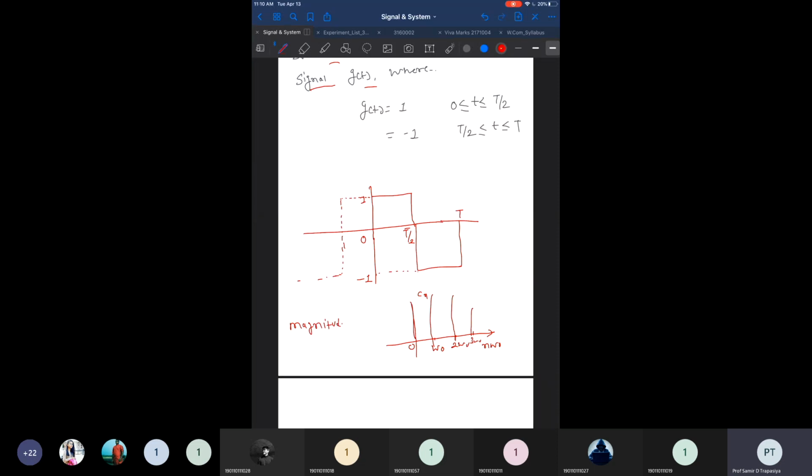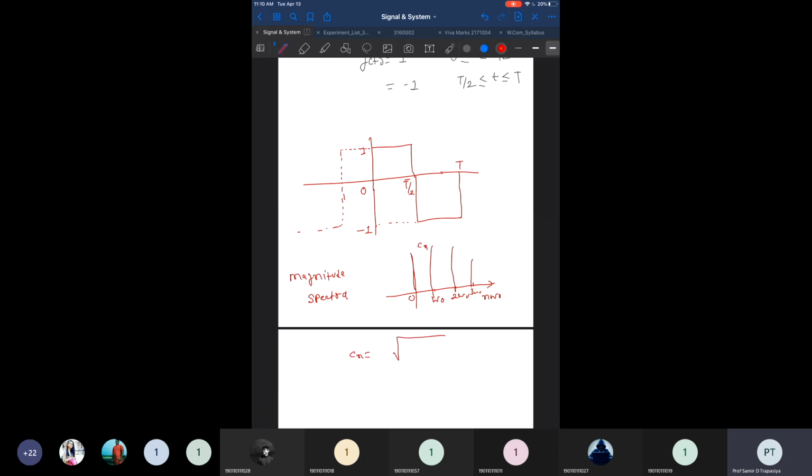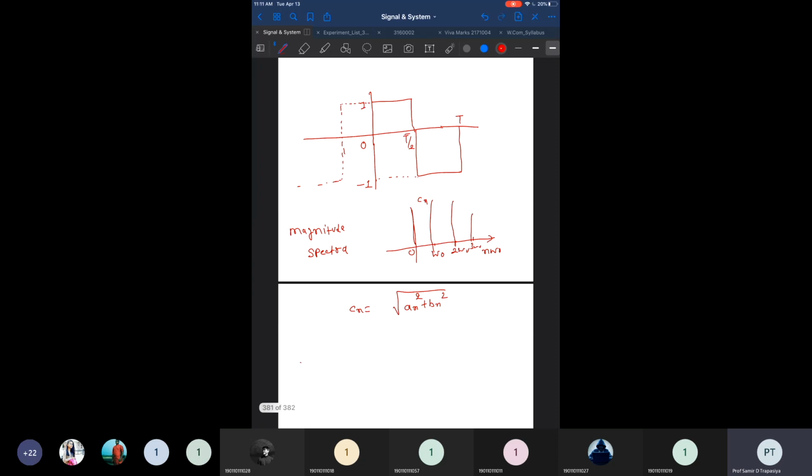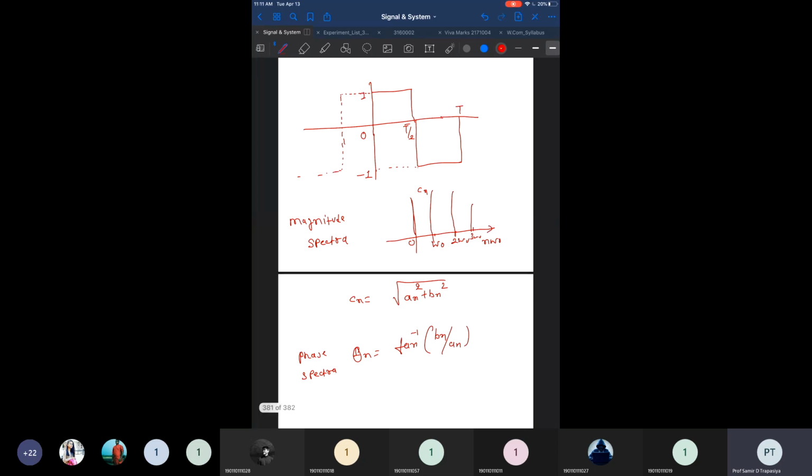And what is the phase spectra and how will you find this? Magnitude spectra: Cn is equal to square root of An square plus Bn square. So first you need to find the three components. But before this, let me explain the phase spectra also. The phase spectra is the graph of theta n, which is tan inverse of Bn by An, because A0 doesn't have any phase as it is a DC component. So only two components are considered, Bn and An.